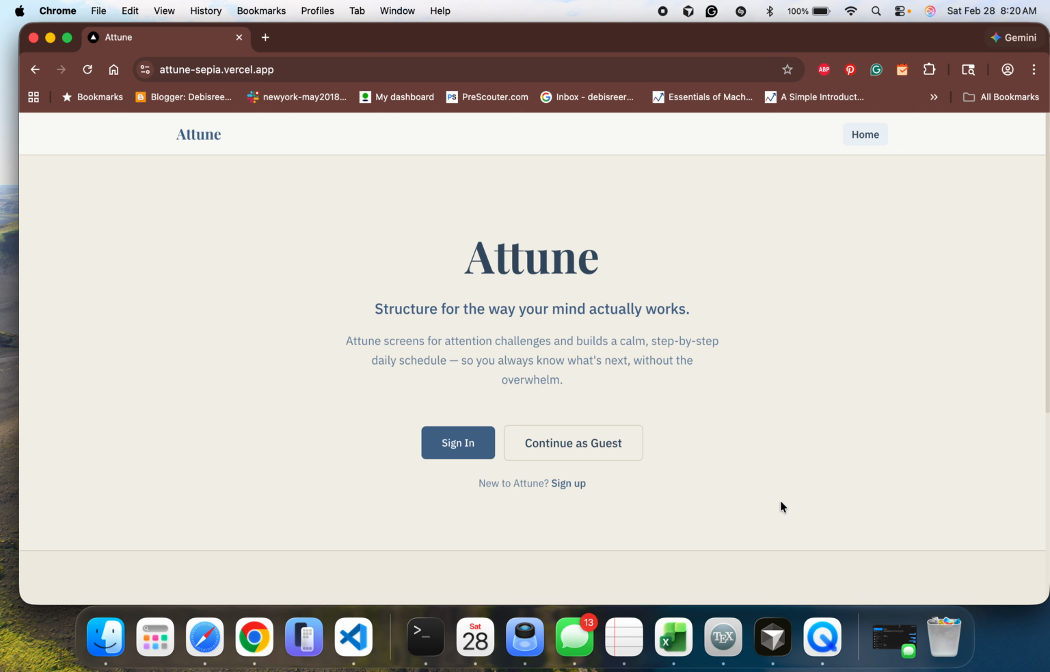So, this is the landing page. Attune is an AI powered daily planning app that adapts to how you are actually feeling, not how you are supposed to feel. Let me walk you through this.